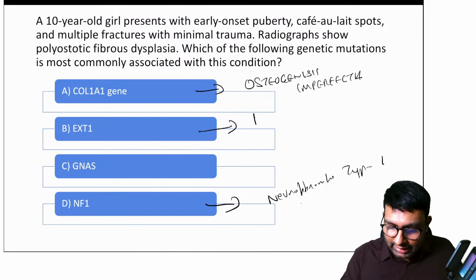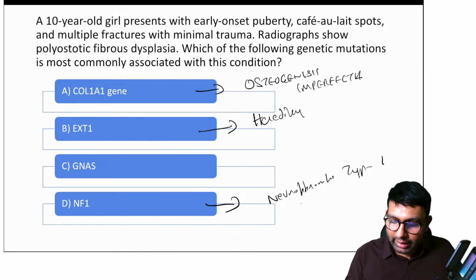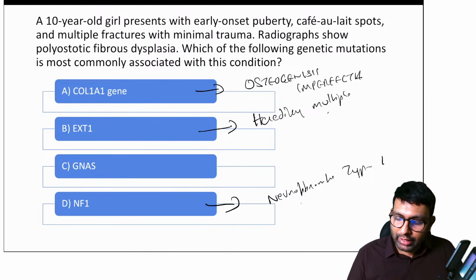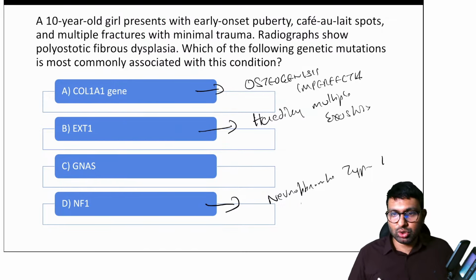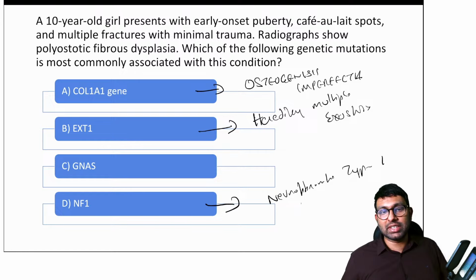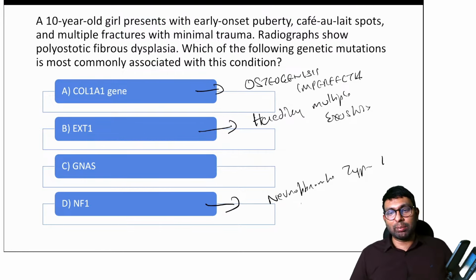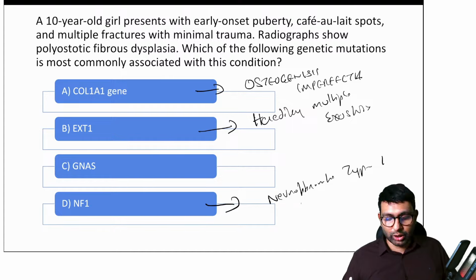Okay, so B is seen in a condition called hereditary multiple exostosis. This is where the EXT1 and EXT2 genes are involved. So HME, hereditary multiple exostosis, is where you see the EXT1 gene. But your answers were right.